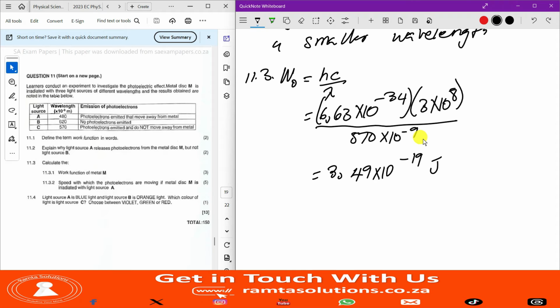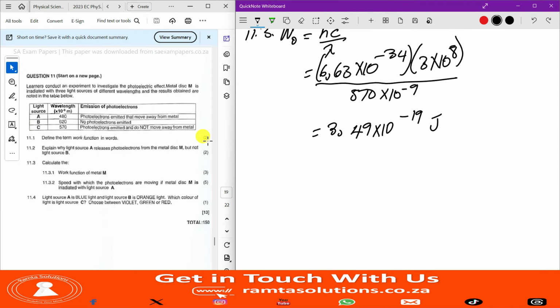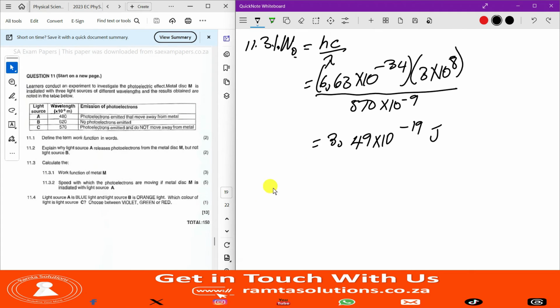Now, let's go to the next one. The next one is asking us to calculate the speed with which the photoelectrons are moving if disk M is irradiated with light source A. Okay, easy peasy, right? So let's just proceed. We'll just say, this one's 11.3.1. Okay, 11.3.1. So the next one is 11.3.2.